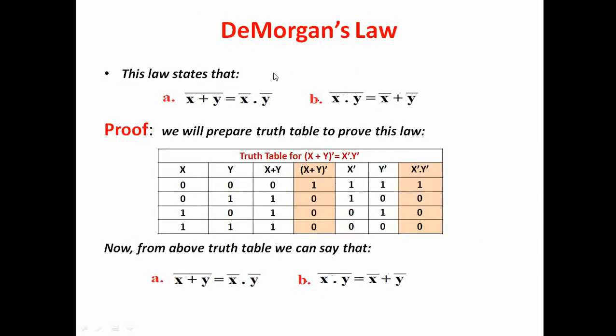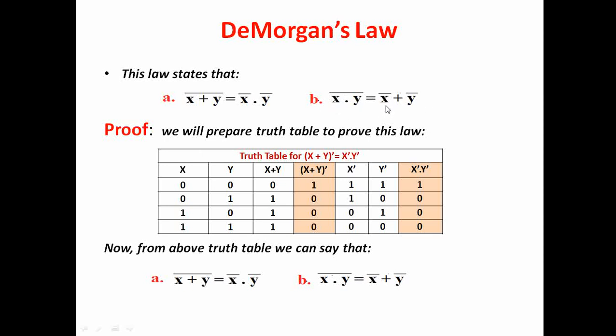Then finally we have De Morgan's law. This is De Morgan's first law and this is the second law. The first law says (x plus y) whole bar is equal to x bar dot y bar, right? So this plus sign becomes dot and the bar is an individual bar of x and y. Similarly, (x dot y) whole bar gives you x bar plus y bar.